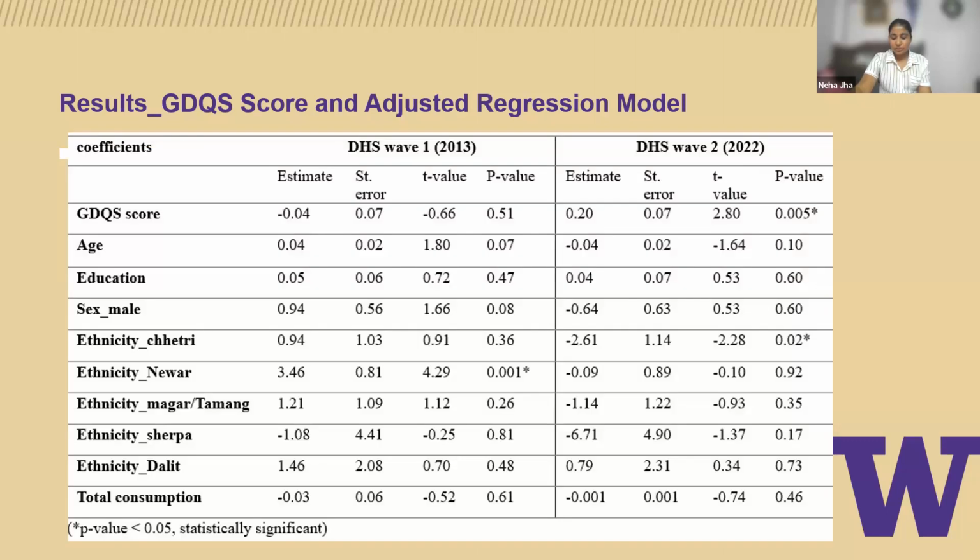Now, if we see the regression model between BMI and total GDQS score after adjusting for age, sex, ethnicity, education, and total food consumption in calories, we can see that in wave 1, the higher the GDQS score, the lower the BMI by 0.04 kg per meter square. In wave 2, it's opposite. So the higher the GDQS score, the higher the BMI by 0.2 kg per meter square. And it's significant, the p-value is 0.005 in DHS wave 2.